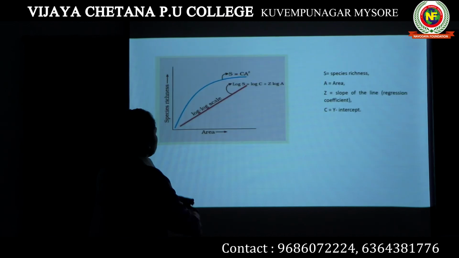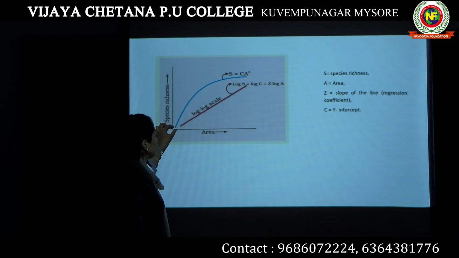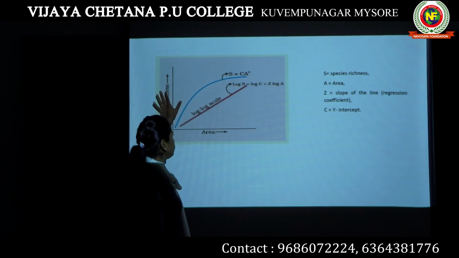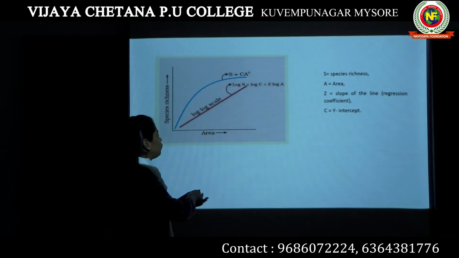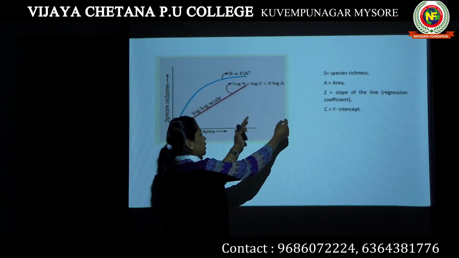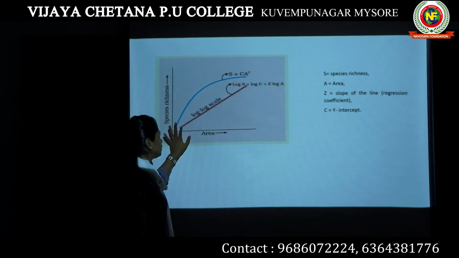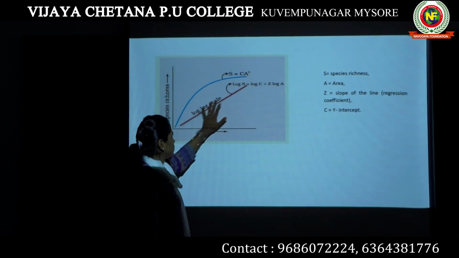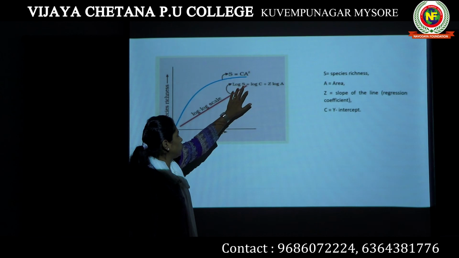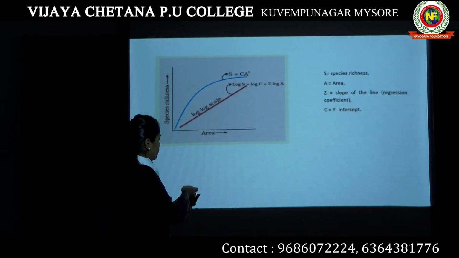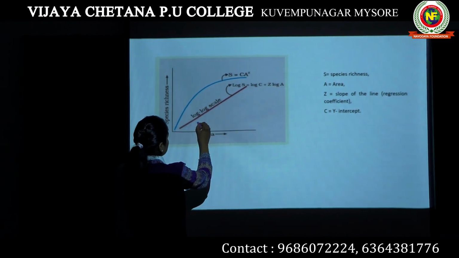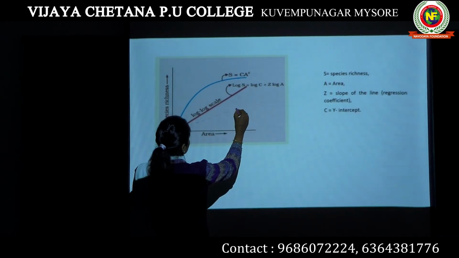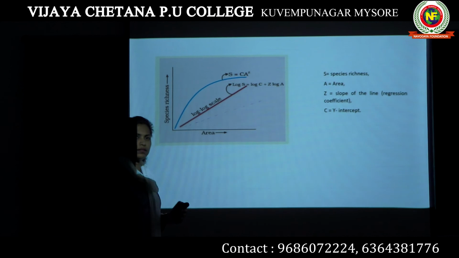What it says is, here we are taking species diversity for a limited area. However, if you go to larger areas, then this line, which represents the regression coefficient, can come down this way.